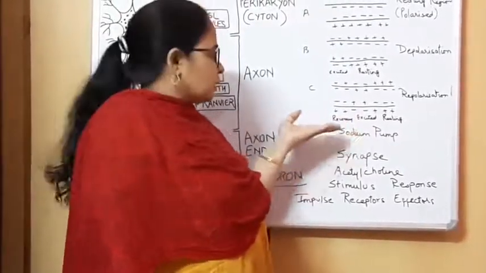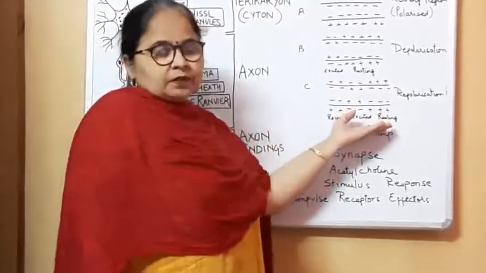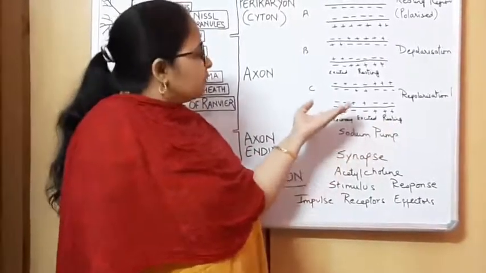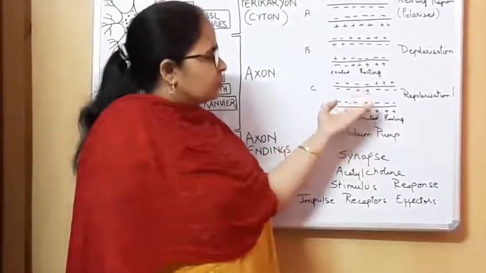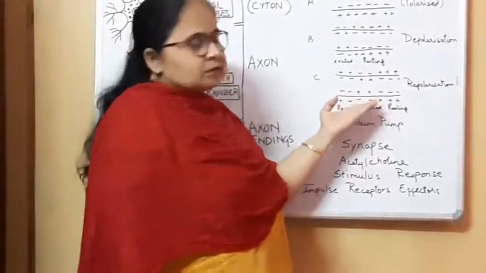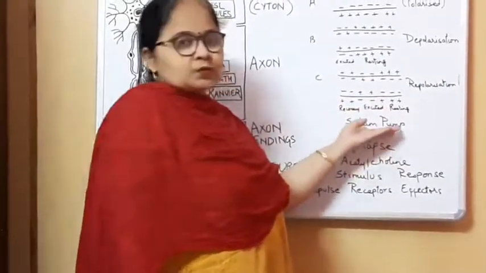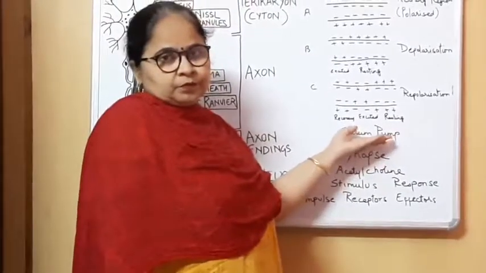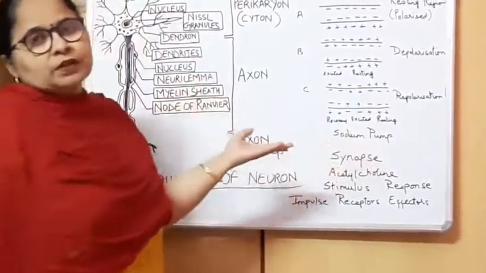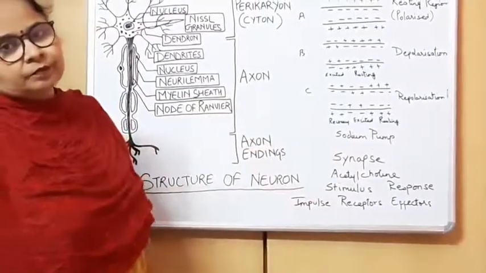So this is how the conduction of impulse takes place, and in this there is a change of what is coming in and going out, the sodium ion. So it is known as the sodium pump. The sodium pump is responsible for conduction of impulse.